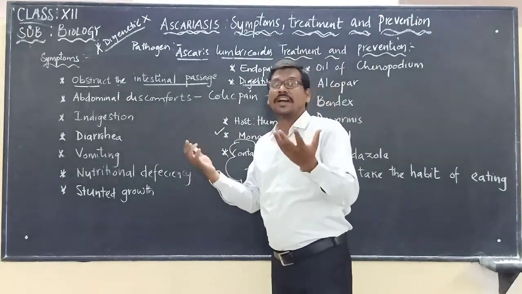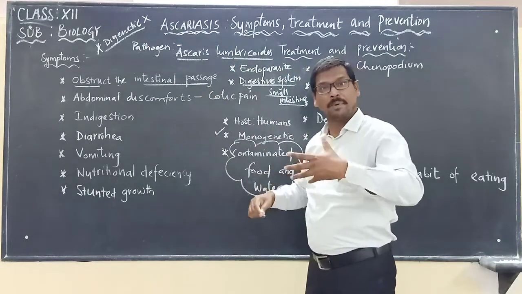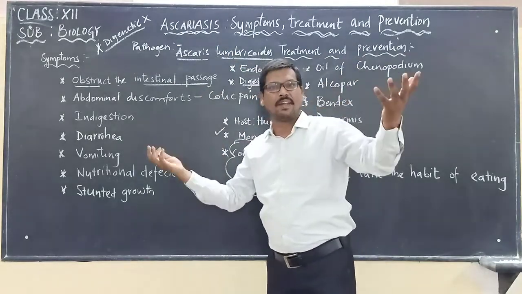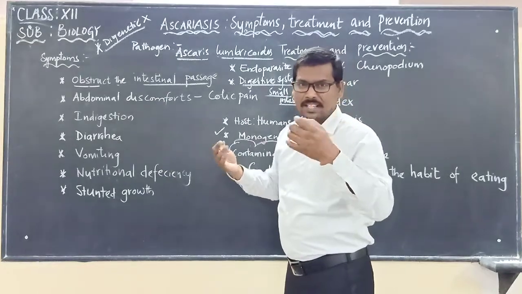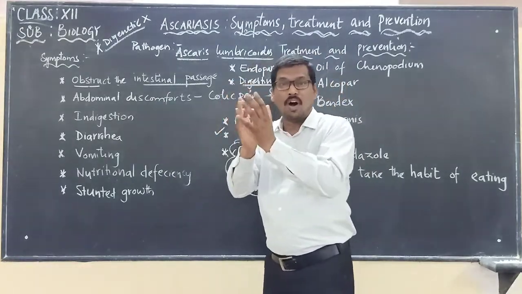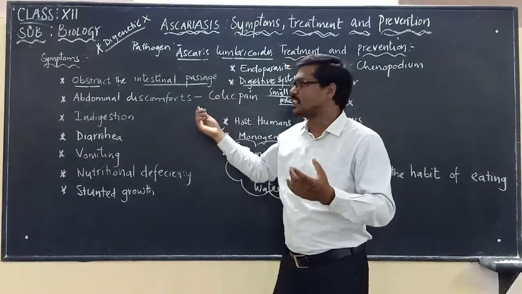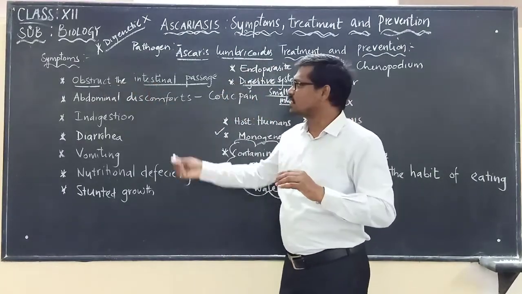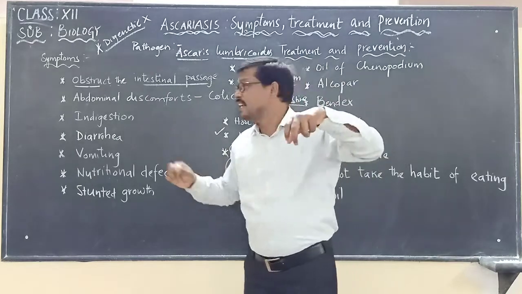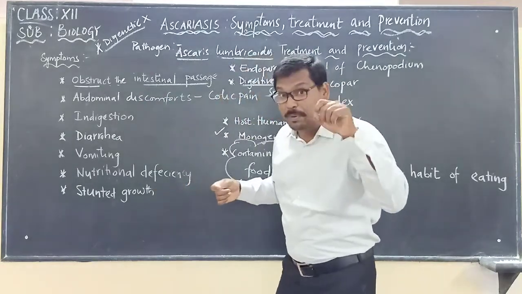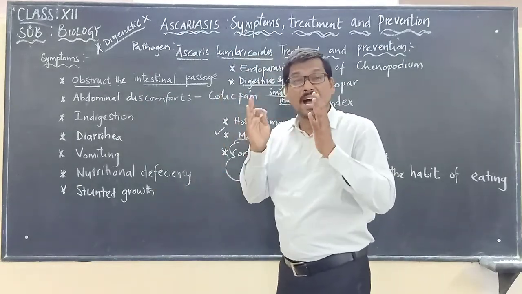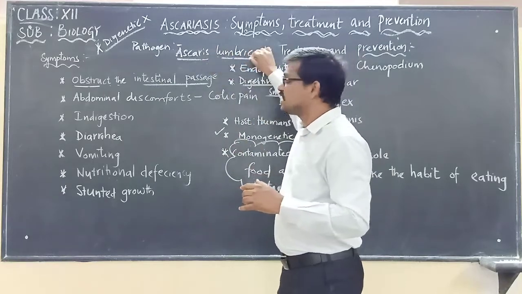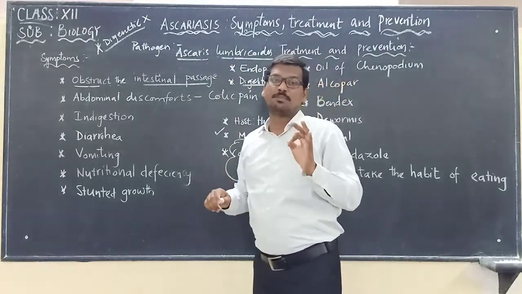So that is the first symptom, obstructing the intestinal passage, because there are many adult worms of Ascaris lumbricoides present in the small intestine.